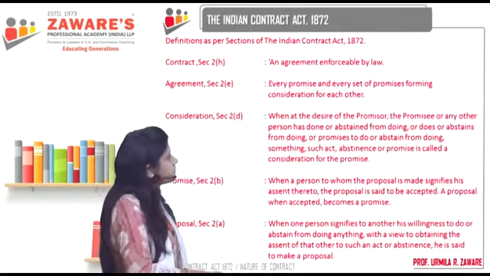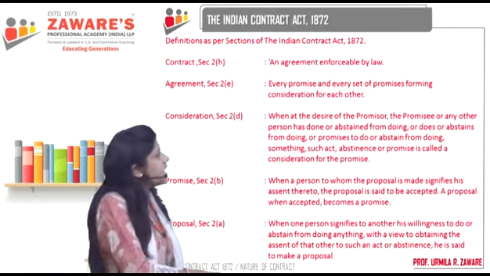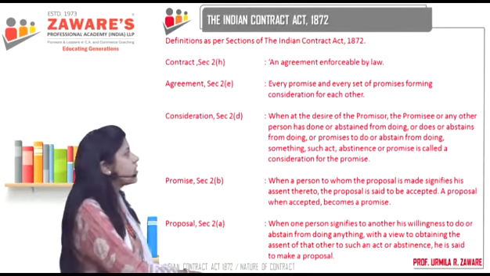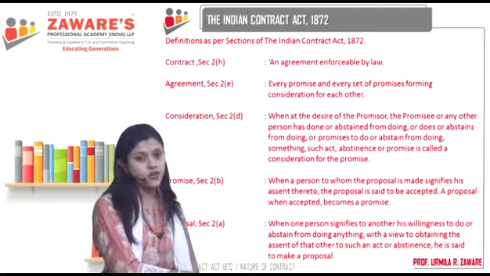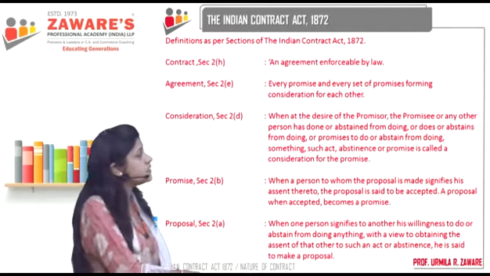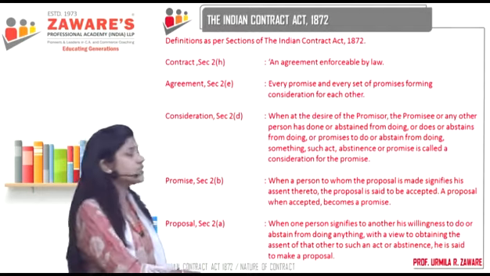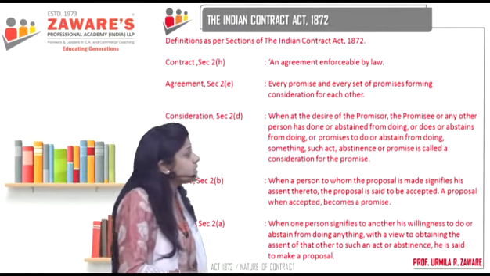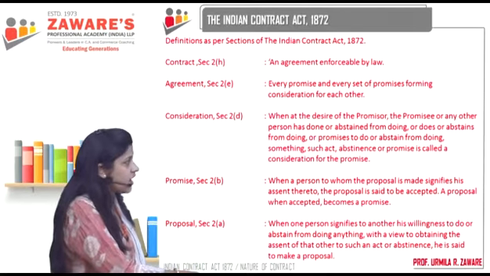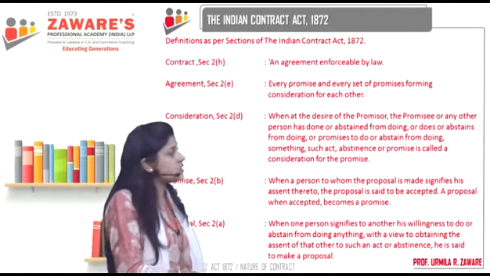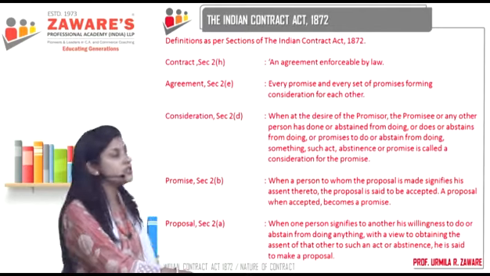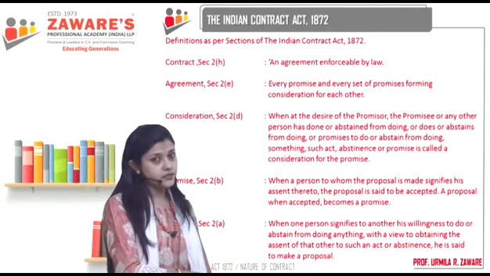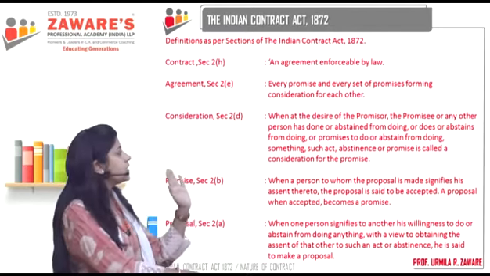Now, let's understand the definitions as per the sections of the Indian Contract Act. First you had contract, meaning agreement enforceable by law. Now what is an agreement? According to section 2E, agreement means every promise and every set of promises forming consideration for each other. We'll understand the details.